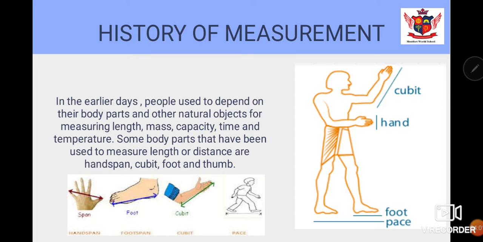In the same way, other body parts are used, like foot span, that is distance. For example, we measure the playground, what is the length and breadth, in how many foot spans. Then cubit is this, from your hand, this finger, till here, right? This is one cubit. For example, we measure the length of any thread with the help of this. And then pace can also be used to find the length and breadth of a room. So these are the methods which were used in ancient times to measure any particular kind of quantity.